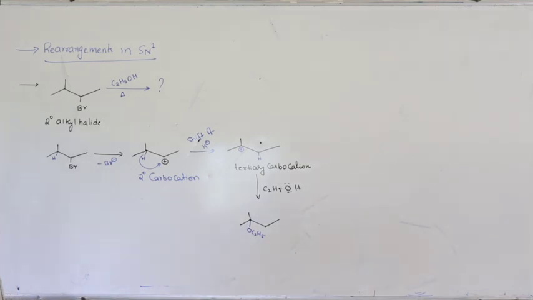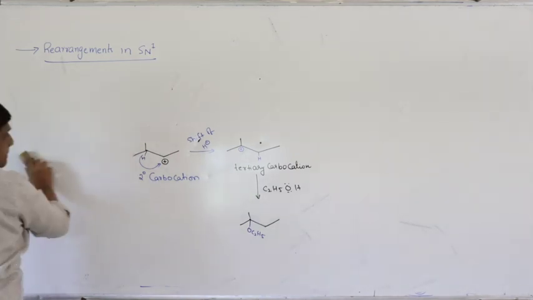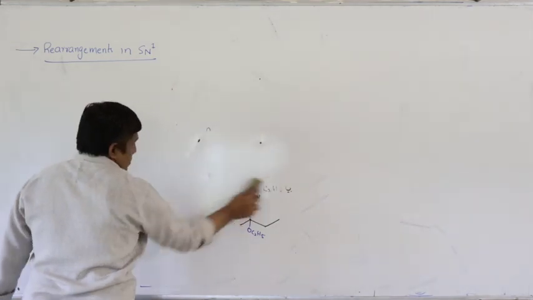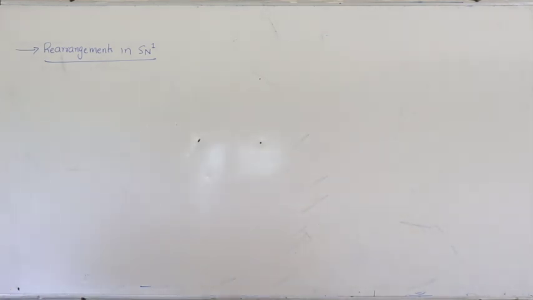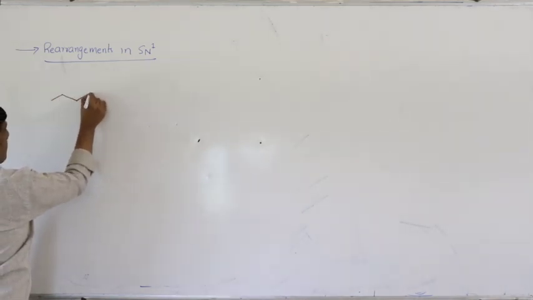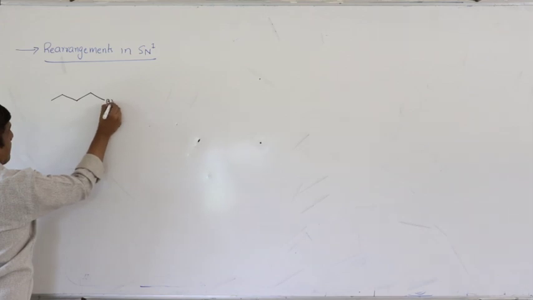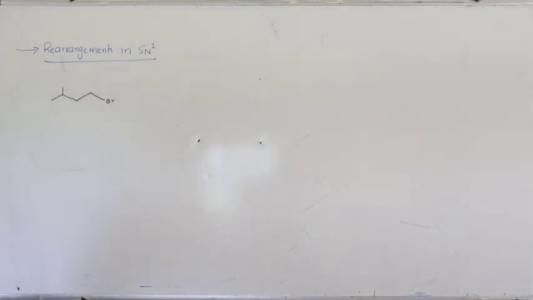So you can study this type of examples. Suppose if you have a substrate like this, 1 bromo 3 methyl butane.